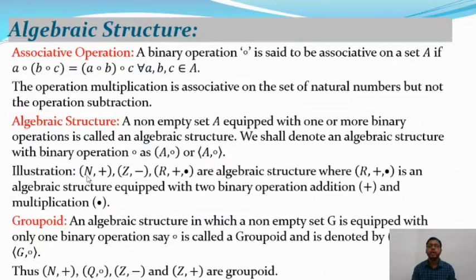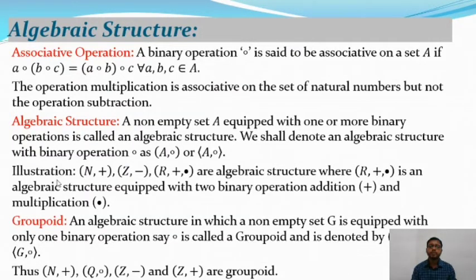For example, (N, plus), the set of natural numbers with plus as the composition, or (Z, minus), where the set is the set of integers and minus is the binary operation, or (R, plus, dot). Here R is the set of real numbers, and plus and dot are the binary operations. (R, plus, dot) is an algebraic structure equipped with two binary operations, addition and multiplication.